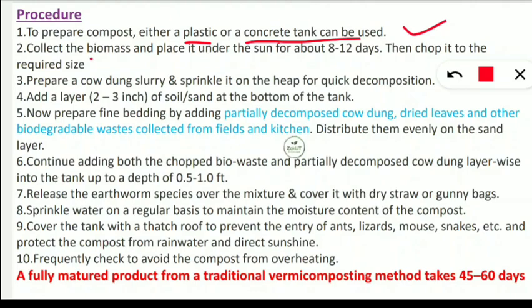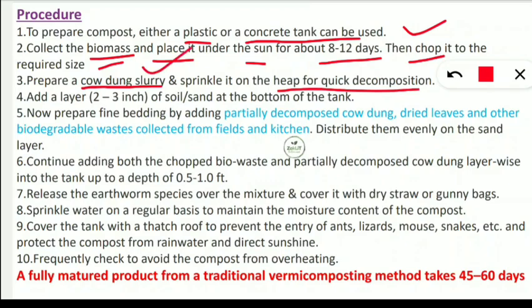First is the collection of the biomass, that means the waste from the kitchen and every other place, and place it under the sun for about 8 to 12 days. After placing it under the sun, we need to chop it to the required size. Next step is preparing the cow dung slurry to sprinkle on the heap for quick decomposition. In order to increase the decomposition rate, we use the cow dung slurry for the vermicompost.